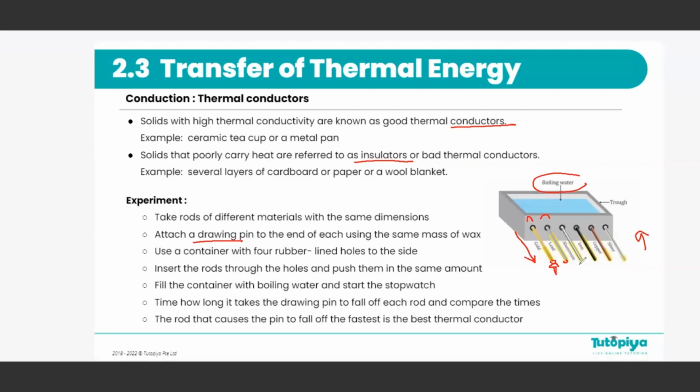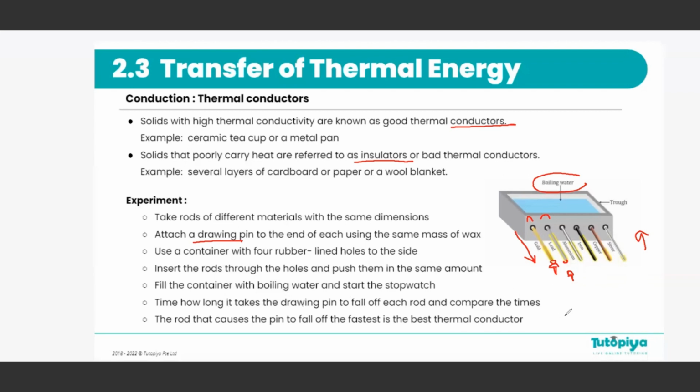The one that melts the wax first and drops the pin is the material with the best conductivity. For instance, if the drawing pin that was attached to copper fell first, then copper here has the best conductivity. It's a good conductor. And then let's say the aluminium drawing pin fell last, then aluminium would have the worst conductivity out of these materials.